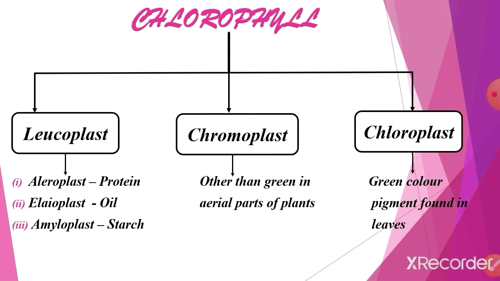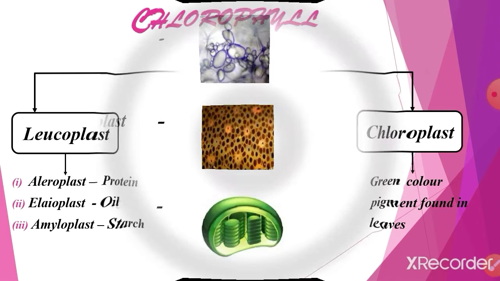So leucoplast means white, chromoplast brown, chloroplast green in color. If it is green in color only, it has the ability to prepare its own food by the photosynthesis process. If it is non-green in color, that is called chromoplast.